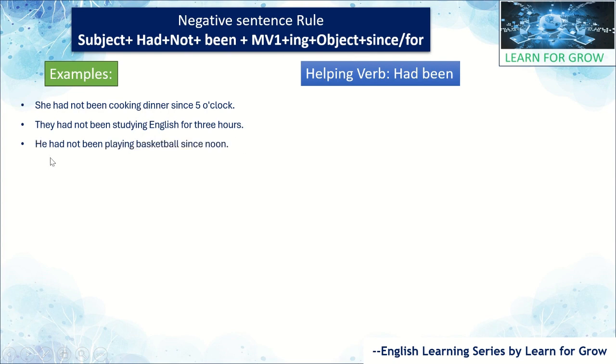Like that only, he had not been playing basketball since noon. Here also, he is the subject, had is a helping verb, not mentions negation, been is also a helping verb, play is the main verb form 1. At the end of play we mention playing, meaning ing, and basketball is the object, since noon, as we have given in the rule only. Now I will read the examples, just correlate them with the rule whichever I have given.